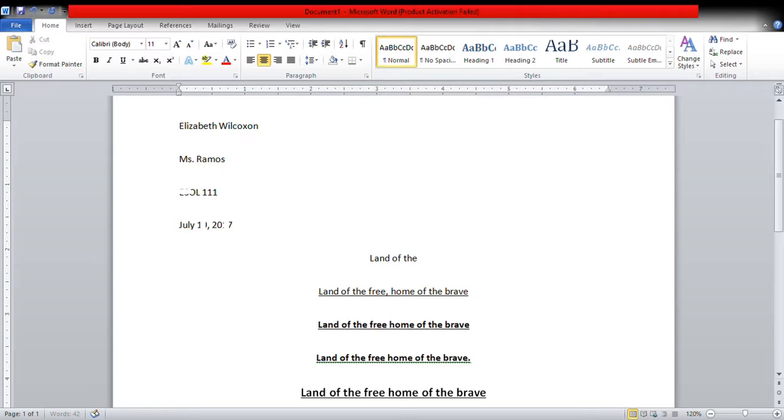Now, of the, it's a preposition and an article. Those do not need to be capitalized in this case. And then I'm going to capitalize free. That is a content word. I will put a comma because this is part of my title. And then I'm going to capitalize home because that is another content word. We have a preposition and an article. Those do not need to be capitalized unless they're at the beginning of your title. And then I will put the word brave.